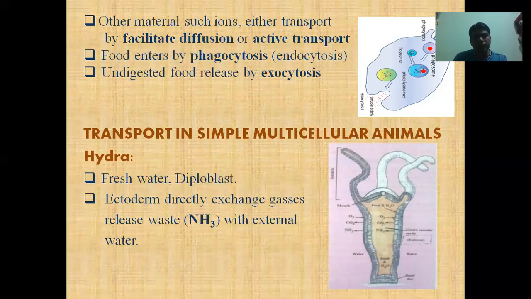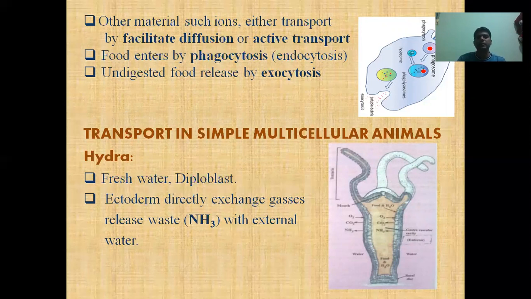Now we are going to discuss transport in simple multicellular animals. Although higher animals contain a specific respiratory system and a specific circulatory system, the body contains a huge gap within it, which is called the body cavity.